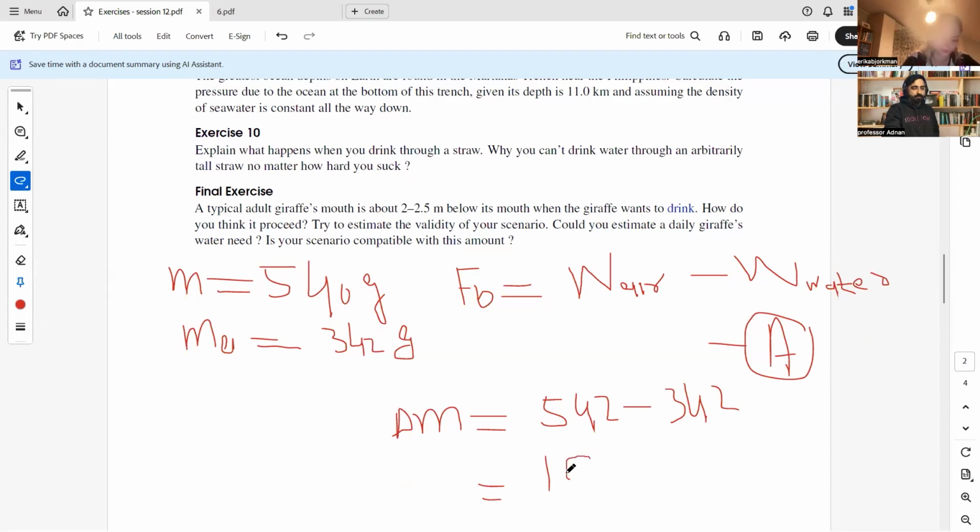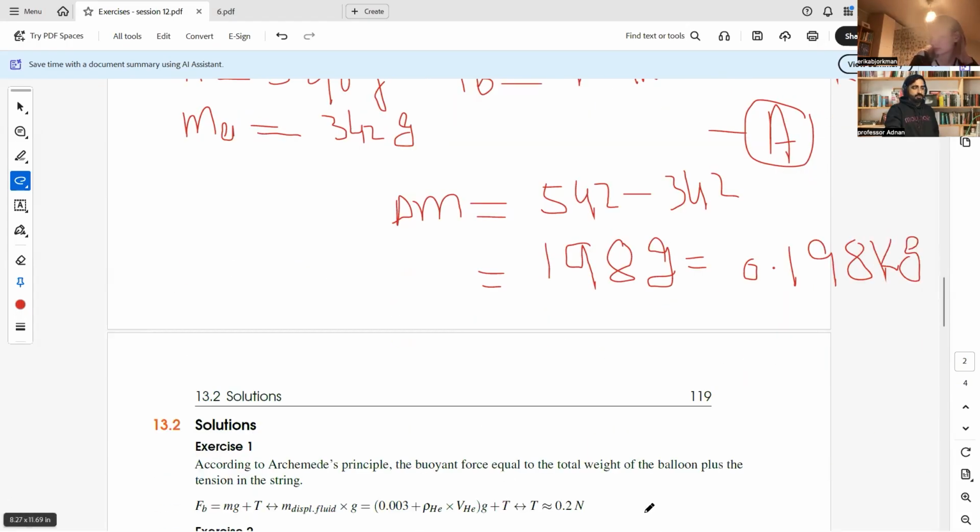That is 198 gram. The change in mass is in gram, so you need to convert it into kilogram. Then it will be 0.198 kg, that is actually the apparent mass of that stone.